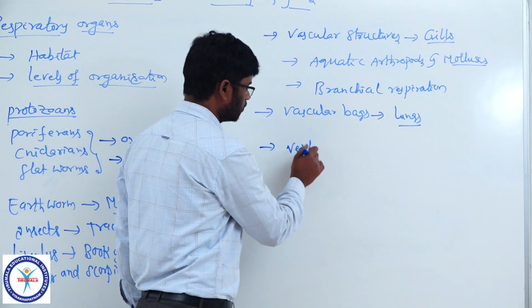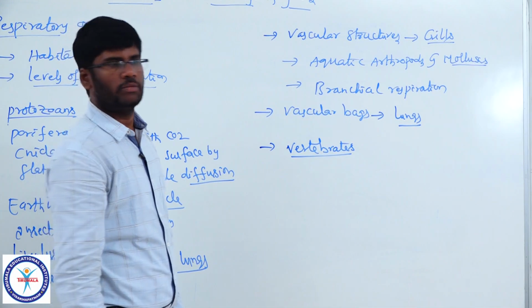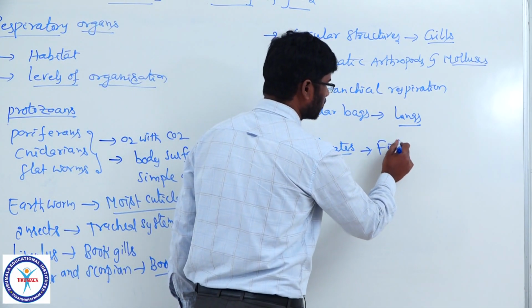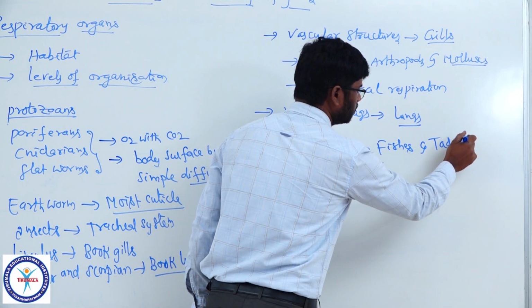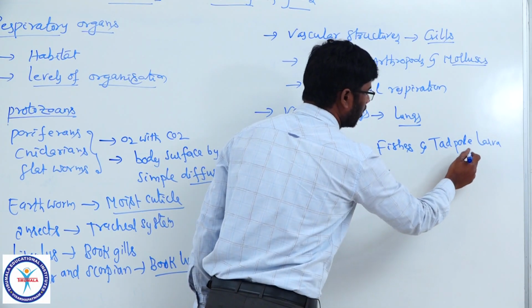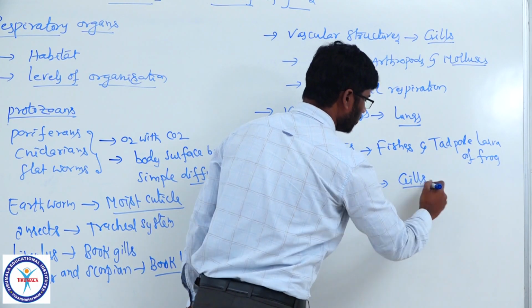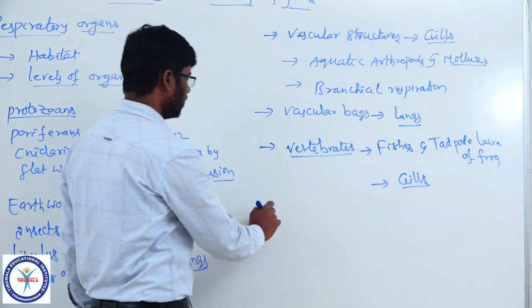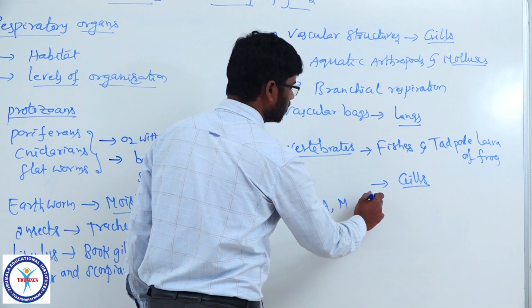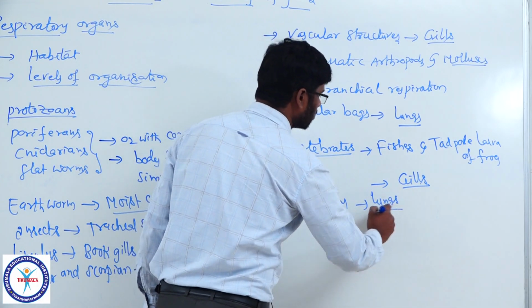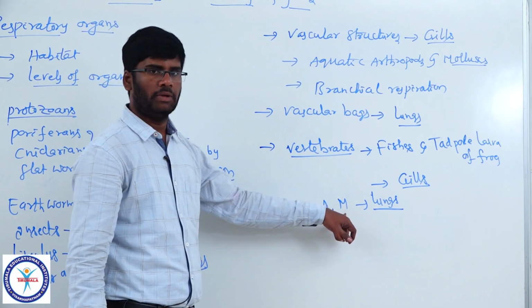Among vertebrates, vertebrates are the animals with vertebral column. Among vertebrates, fishes and tadpole larva of frog respire through gills, means they show branchial respiration. Whereas in amphibians, reptiles, aves and mammals, the exchange of gases occurs via lungs. Lungs are the respiratory organs in amphibians, reptiles, aves and mammals.